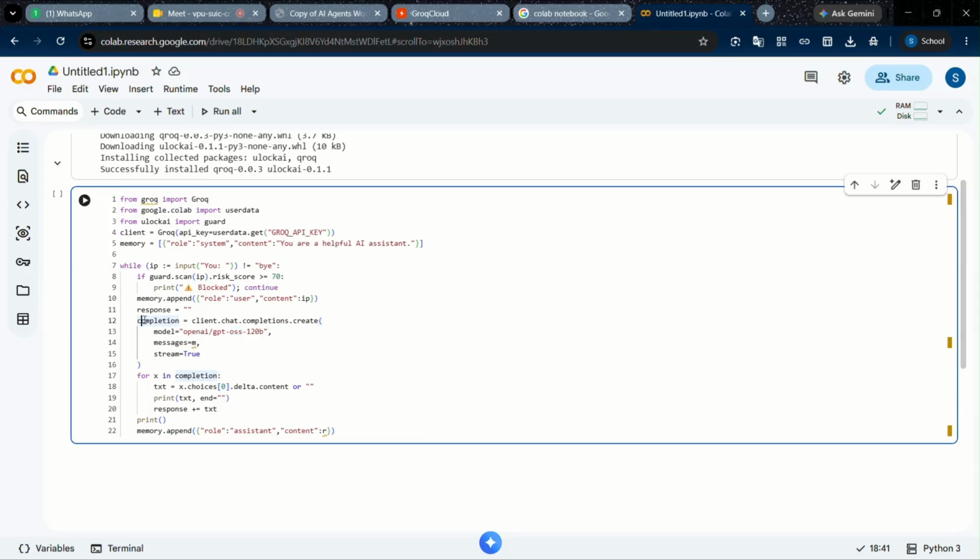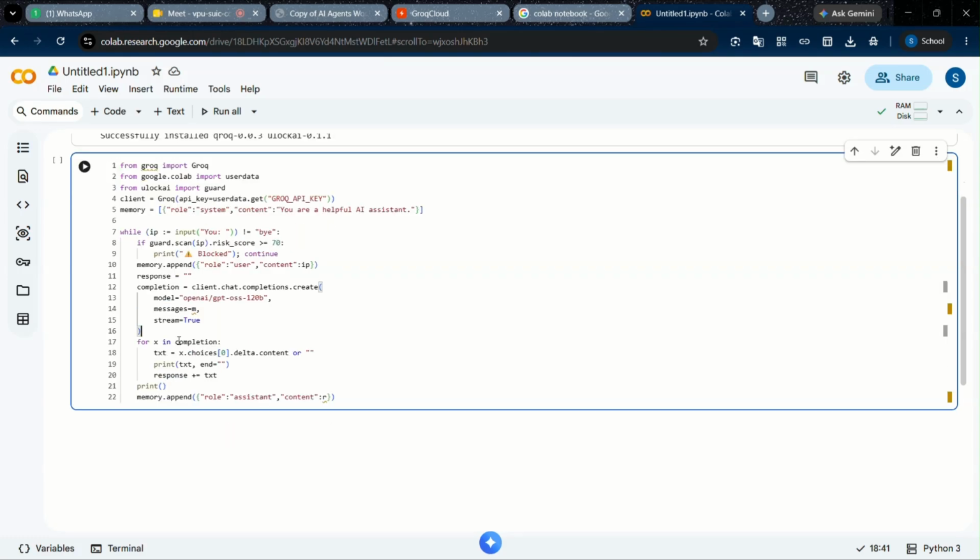Then for the response, we start with an empty string. Then in completion, it will generate the response. Here we call the API and give the model name and a message string. It will generate the response and store it in completion. Then each and every chunk in completion is iterated using a for loop and stored in the response string. This is the empty string. Here we store each and every chunk from the response, and we will print that response here.